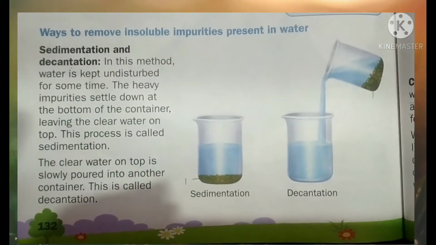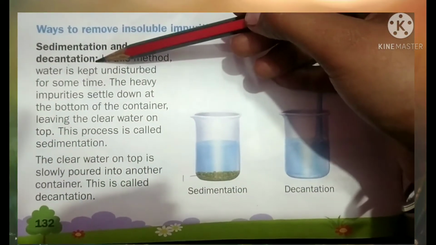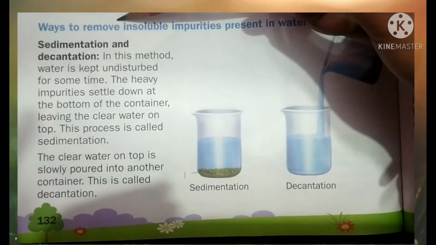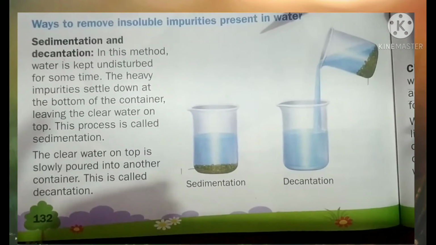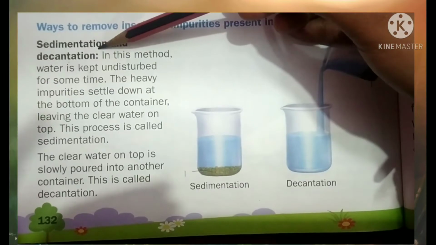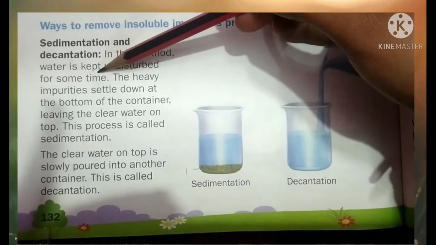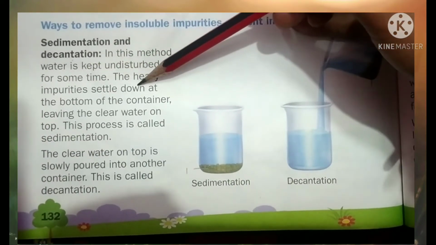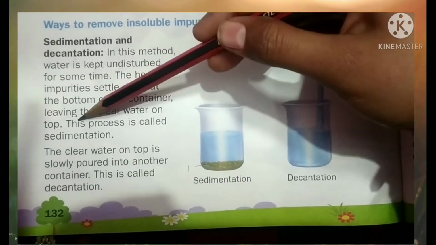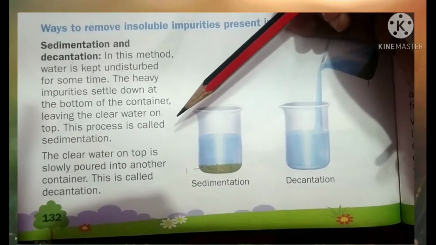Now, let's study the process of sedimentation and decantation. These are the processes by which insoluble impurities can be removed from the water. But how can they be removed? In sedimentation, water is kept undisturbed for some time. The heavy impurities settle down at the bottom of the container, leaving the clear water on the top. This process is called sedimentation.